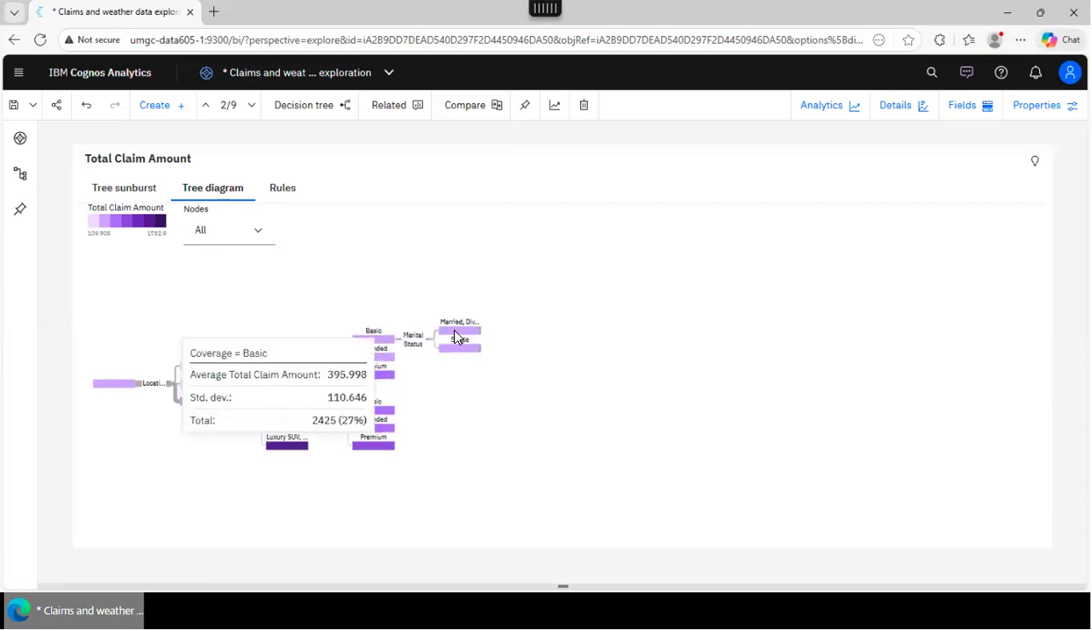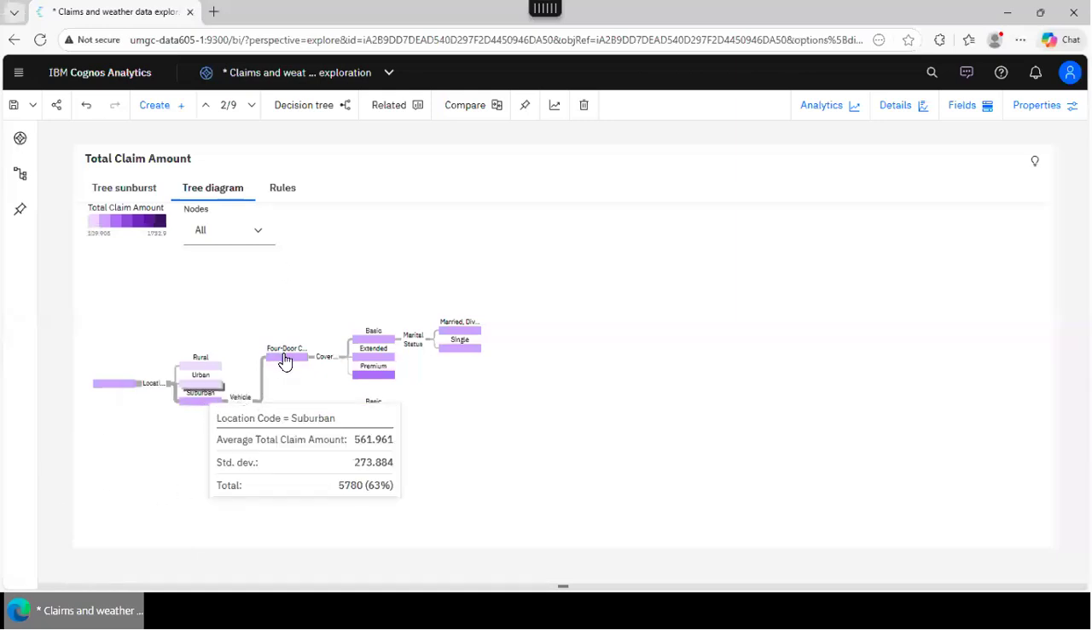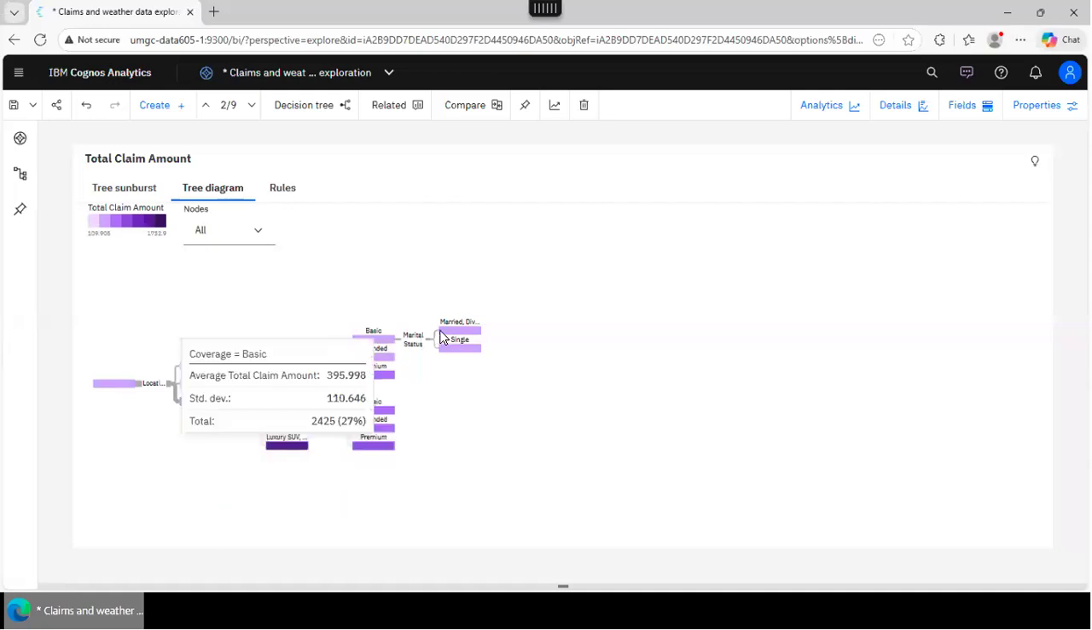See this? So here is my rule, for example. How do you read it? You start from the top and you're gonna say, okay, so location is suburban. It's a two-door, four-door, two-door vehicle, right? Coverage is basic and marital status is married or divorced, right? So this is the average total claim amount for this case. So see what I'm saying? You visualize the rules, you traverse from left to right. And you probably, in your assignment, you probably want to discuss several rules. Pick something that is interesting, okay?